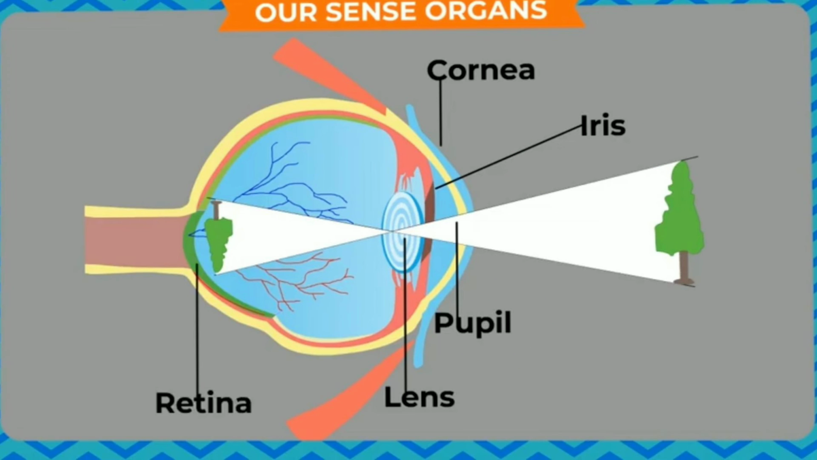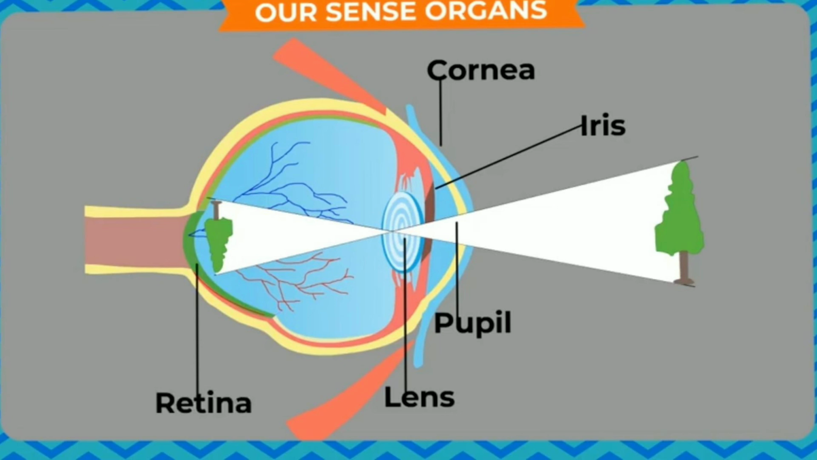And now what is the function of the iris? The iris opens and contracts to let in more or less light. At the back of the eye is the retina. Now what is the function of the retina? Cells in the retina are sensitive to light and color.